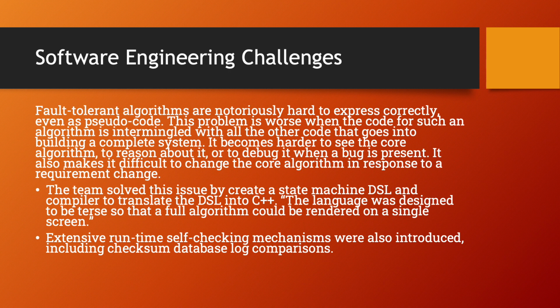Looking at software engineering challenges, fault-tolerant algorithms are notoriously hard to express correctly, even as pseudocode. The problem is worse when the code for such an algorithm is intermingled with all other code that goes into building a complete system. It becomes harder to see the core algorithm, to reason about it, or to debug it when a bug is present. It also makes it difficult to change the core algorithm in response to a requirement change.